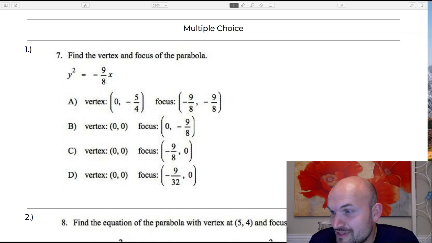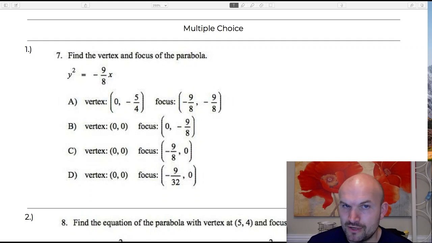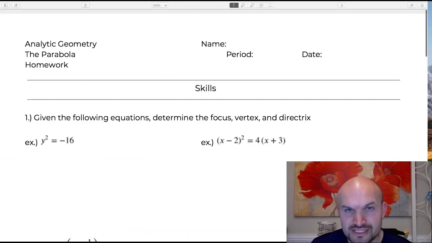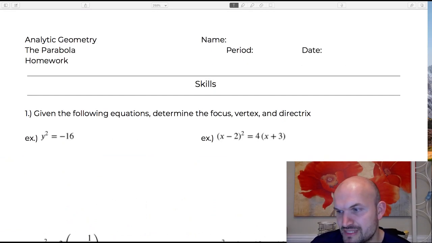CKB said we moved to ellipses and parabolas. Well, guess what? I am planning on doing another one on the ellipse since I missed yesterday. I was planning on doing yesterday as well as tonight. So since I had that issue last night, I am going to try to double it up here. I'm going to do this live stream first, take like a 30-minute break, and then come back on. To do that, I am going to try to condense these a little bit quicker. I'll try to get to some questions I have for you guys, but I don't want to spend too much time chatting away, so I can make sure I can fit two live streams in here.